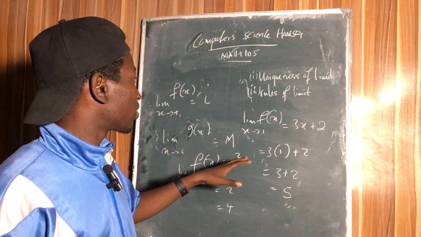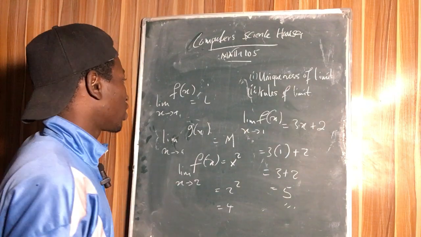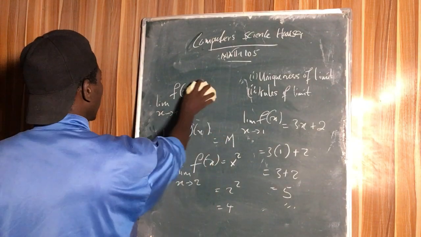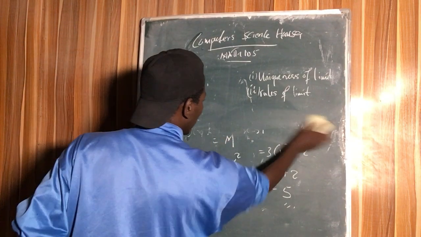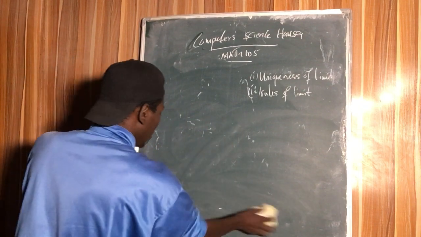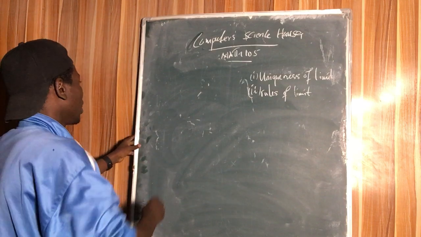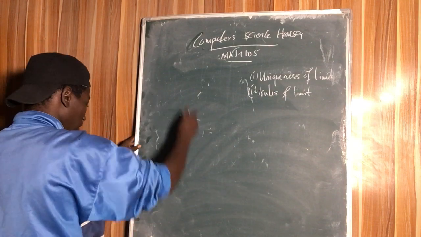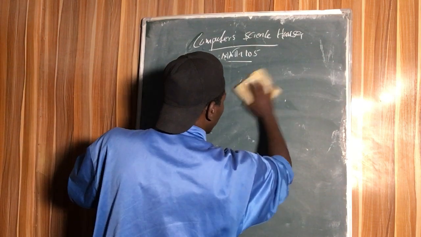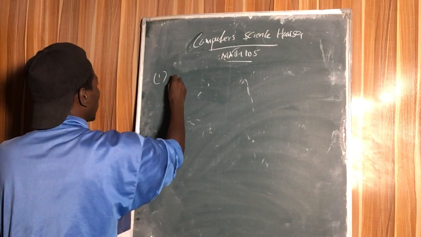Now we are going to cover the rules of limits that you will use in every solution when you are solving limits. They are very, very important rules. The number of rules we have: we have the rule of addition, that is number 1.